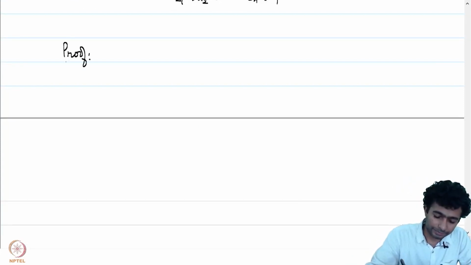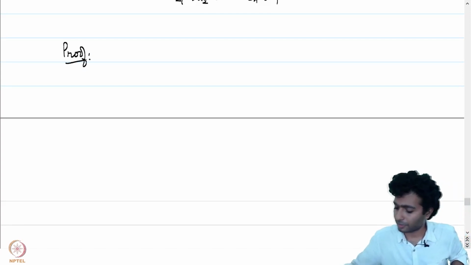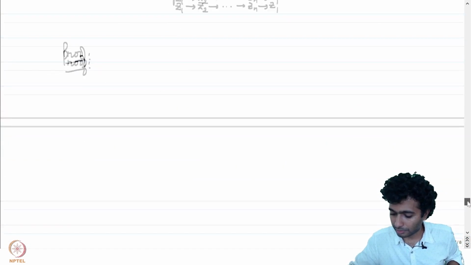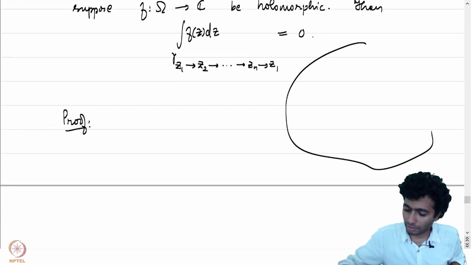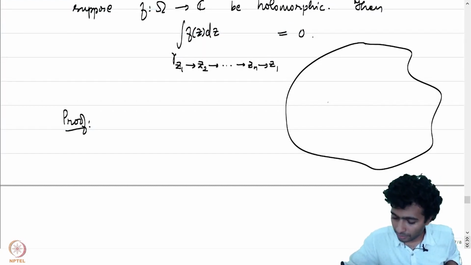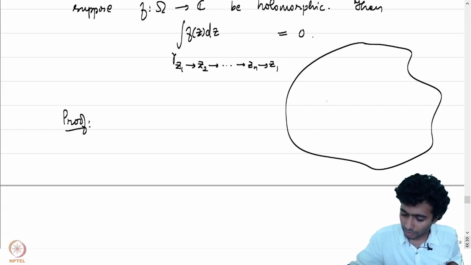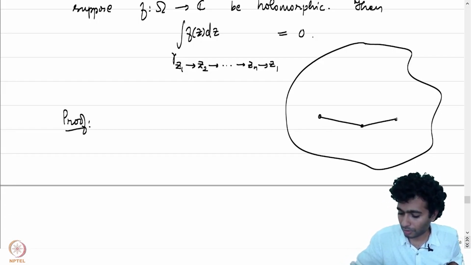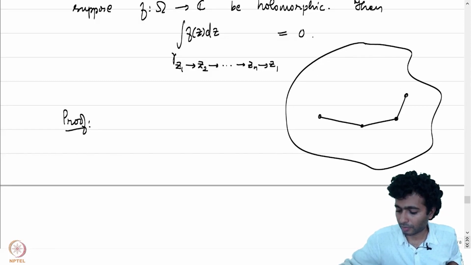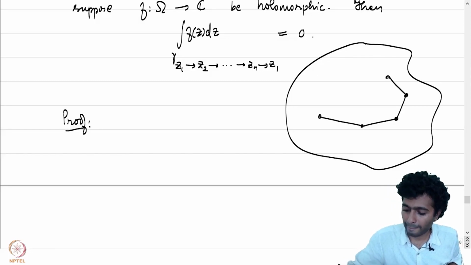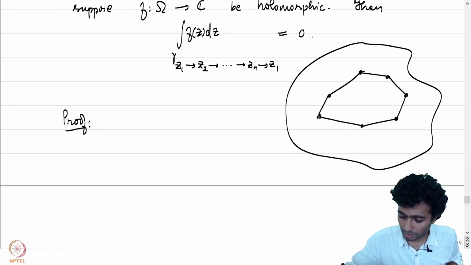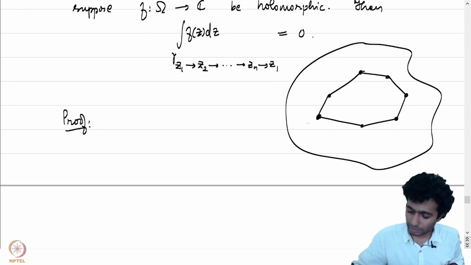by induction. So let me just draw a picture for you so that the setup is clear. We have some domain and we have a point z1 to z2 to z3. So this is z1, z2 and so on.